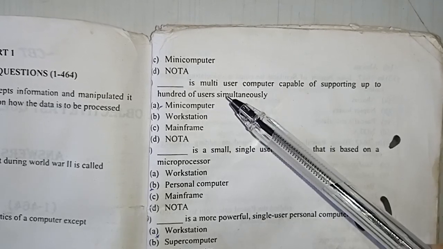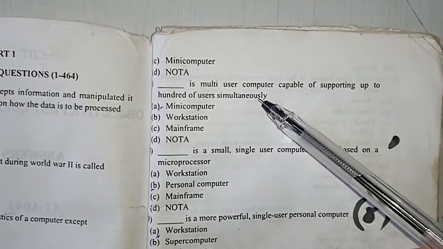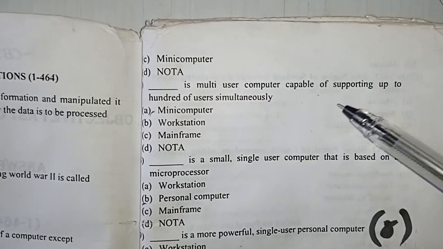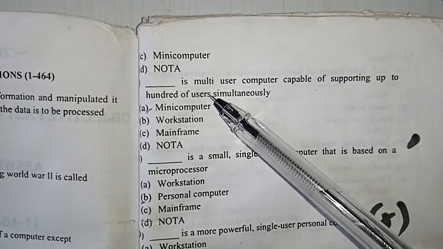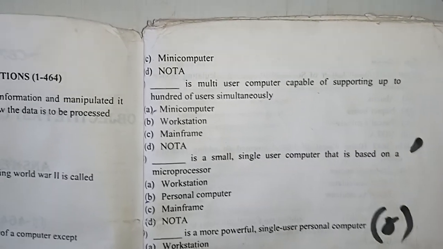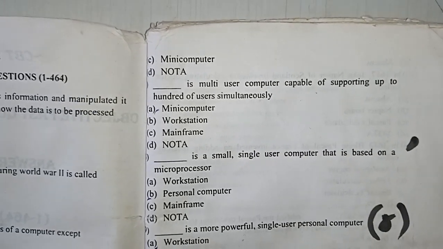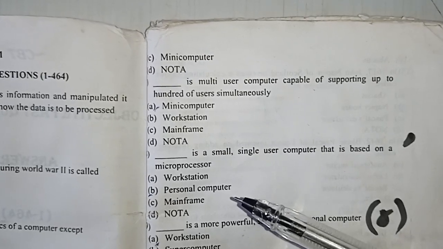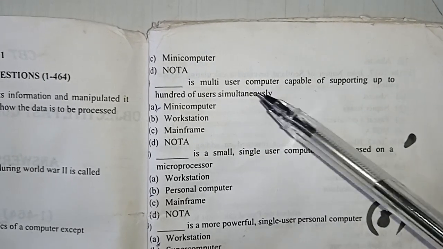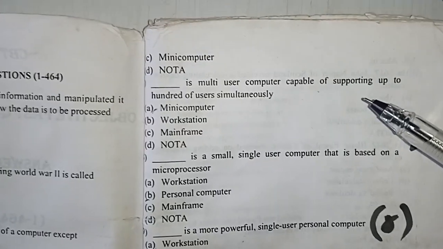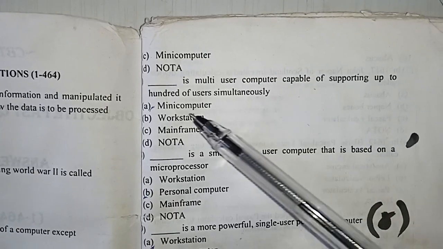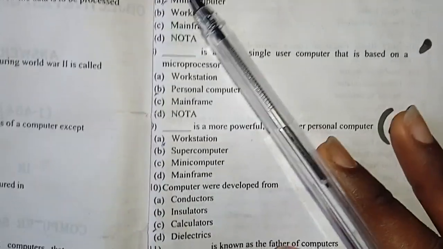Dash is a multi-user computer capable of supporting up to hundreds of users simultaneously. So be noting where we said thousands and hundreds, and millions. So here is multi-user computer capable of supporting up to hundreds of users simultaneously. The answer is mini computer.